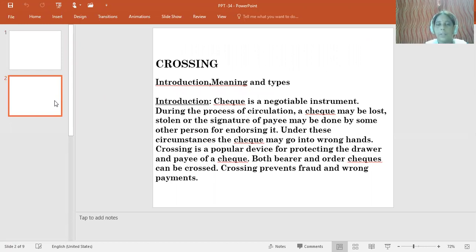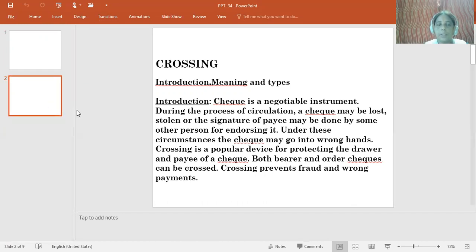So what is crossing of check? Before knowing the crossing of checks, we should know why there is a need for crossing. Actually speaking, a check is a negotiable instrument. And basically, there are two kinds of checks: one is open check and one is the cross check. An open check is a check which is payable at the counter, whereas a cross check is a check which is not payable at the counter, but is credited to the customer's account.